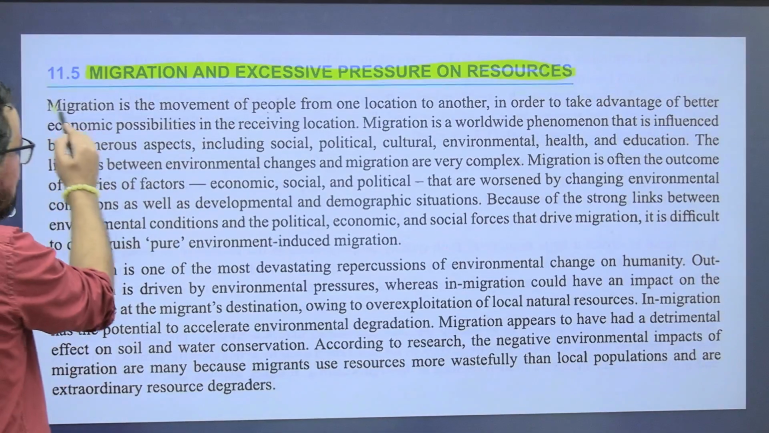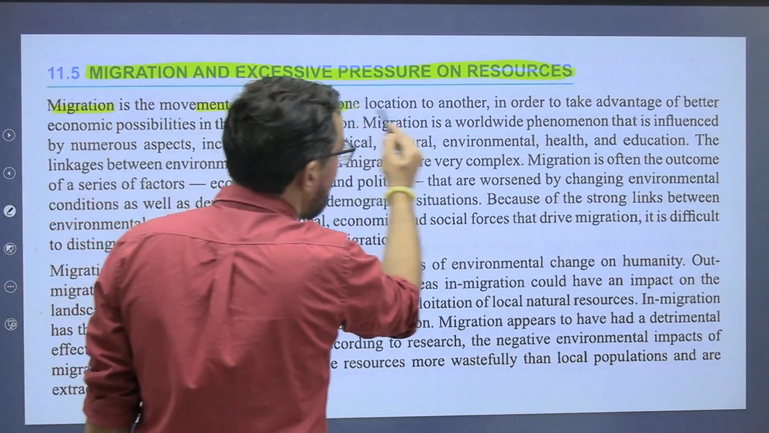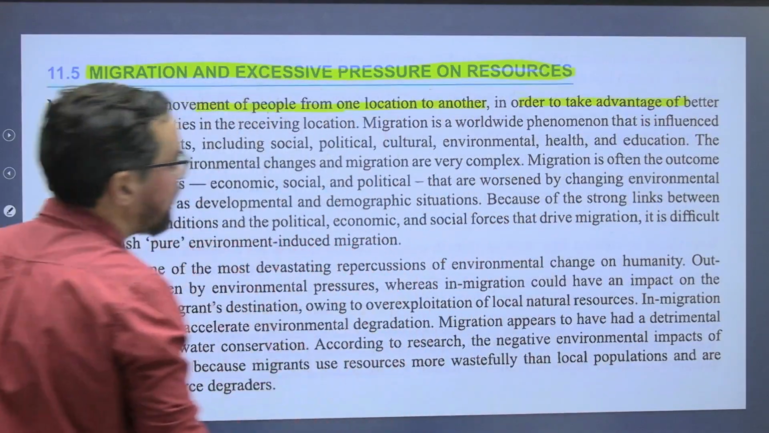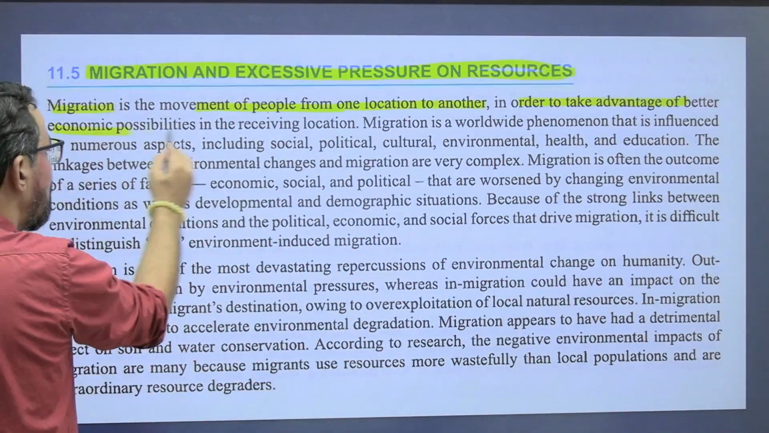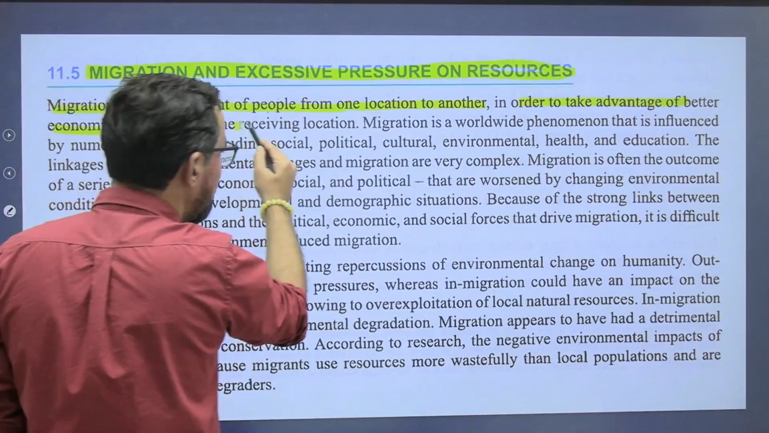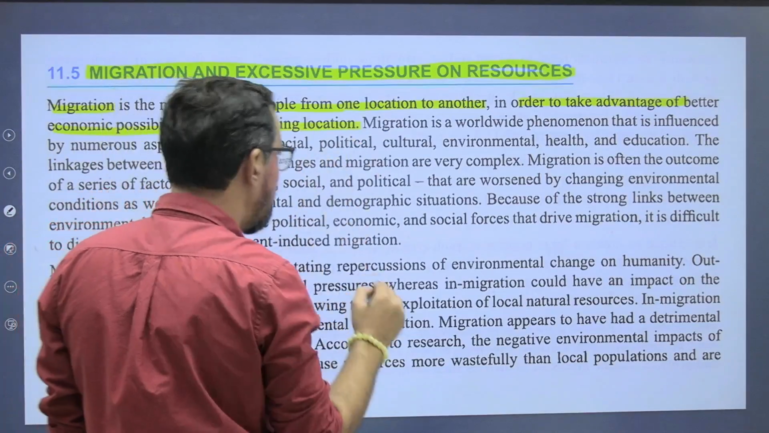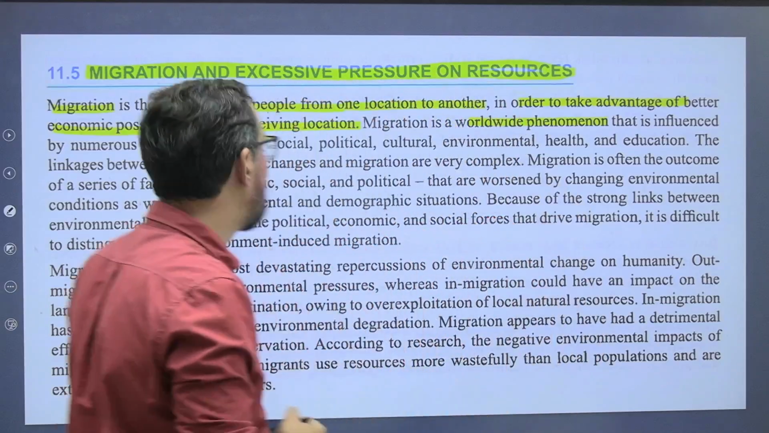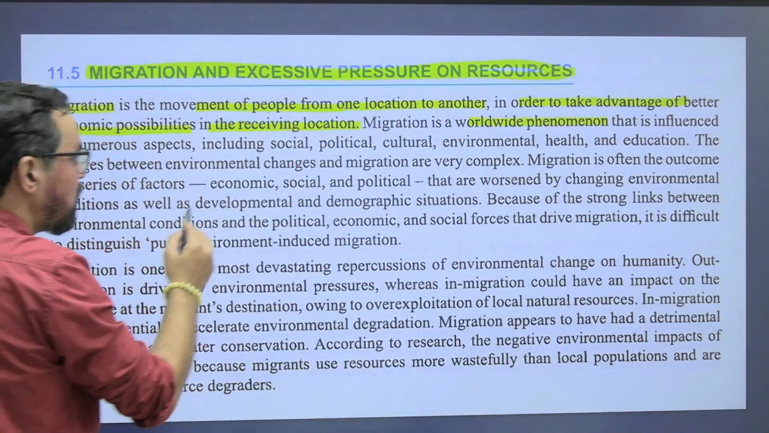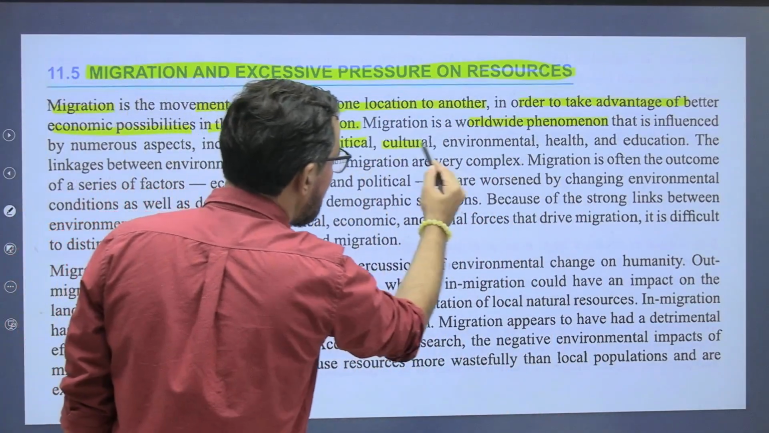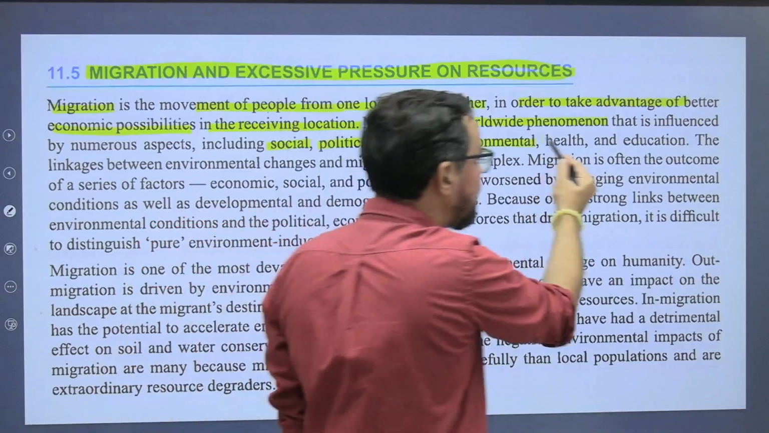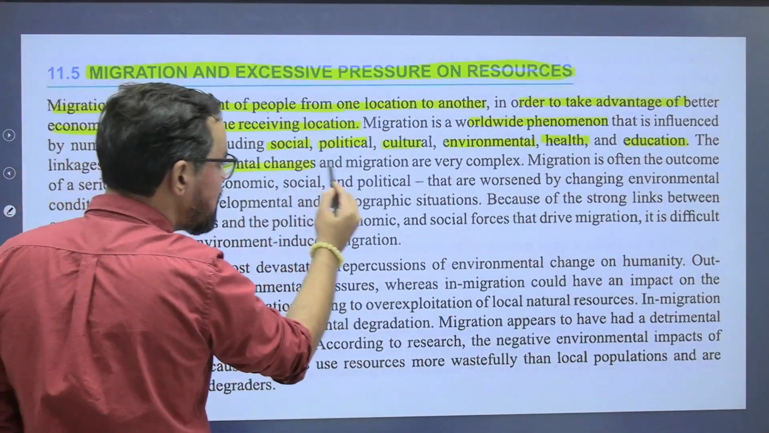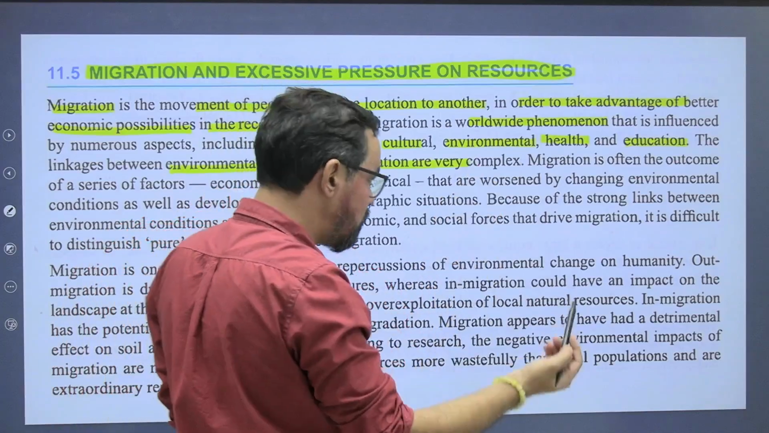So migration is movement of people from one location to another in order to take advantage of better economic possibilities in receiving locations. Migration is a worldwide phenomenon that is influenced by numerous aspects, including social, political, cultural, environmental, health, and education. The linkage between environmental change and migration is very complex.